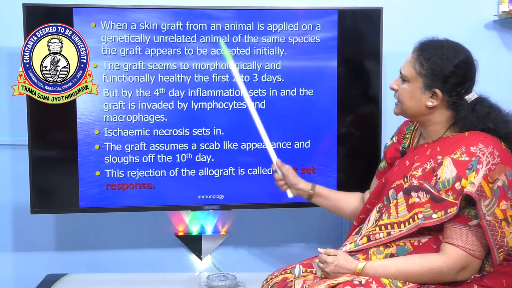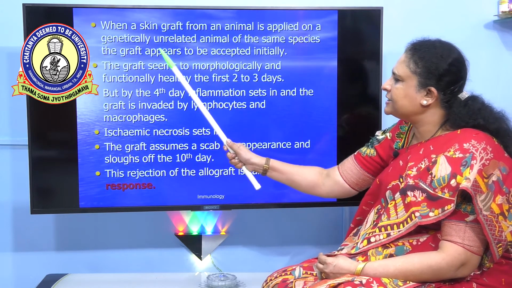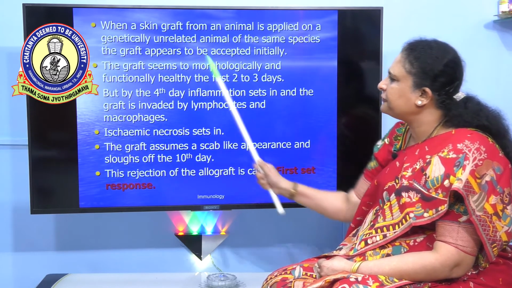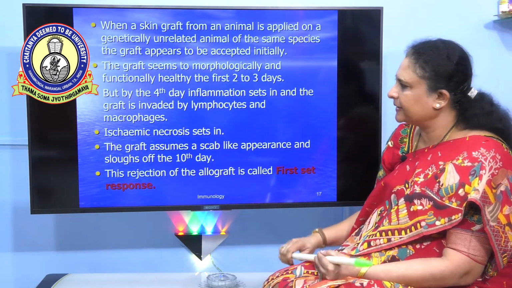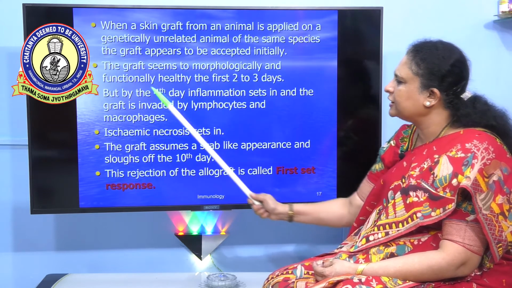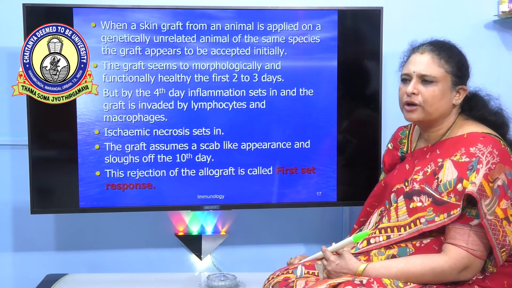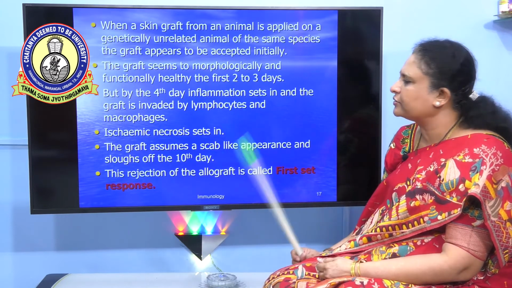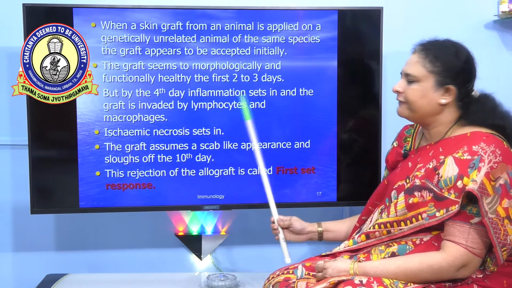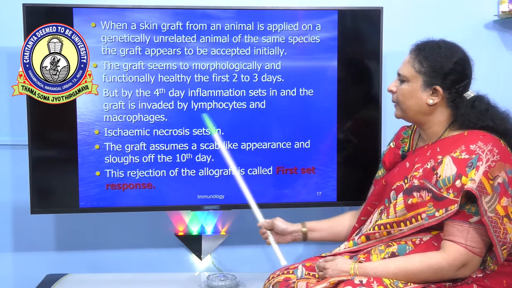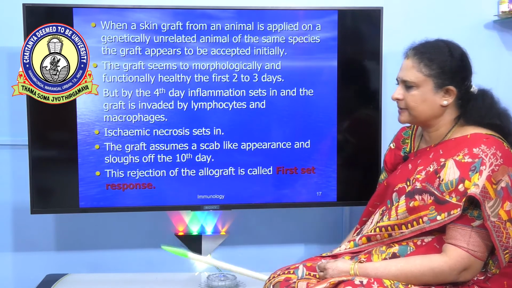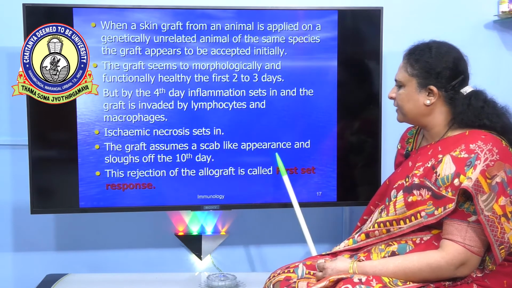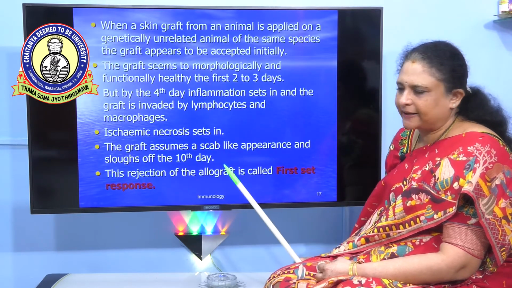Now, when a skin graft from an animal is applied on a genetically unrelated animal of the same species, the graft first appears to be accepted initially. The graft seems to be morphologically and functionally active for the first 2 to 3 days. So there is no inflammation, no necrosis, anything during the first 2 days. But on the 4th day, inflammation might set in and the graft is invaded by lymphocytes and macrophages. Then slowly ischemic necrosis sets in. The graft assumes a scab-like appearance and sloughs off by the 10th day.